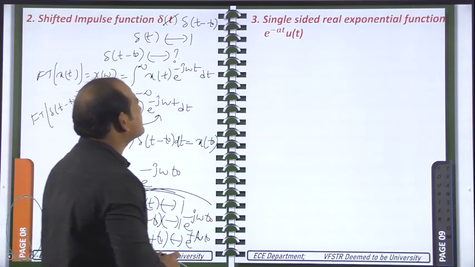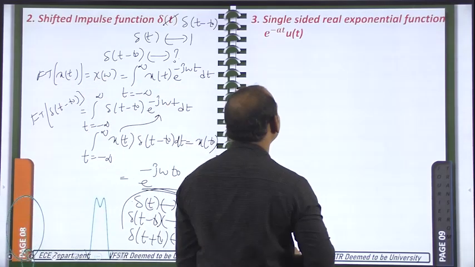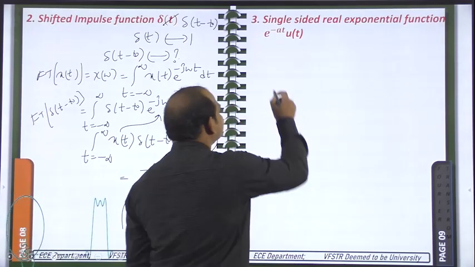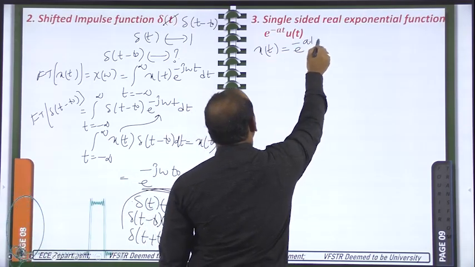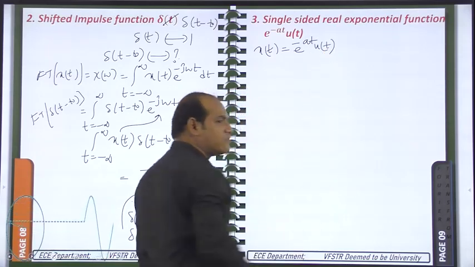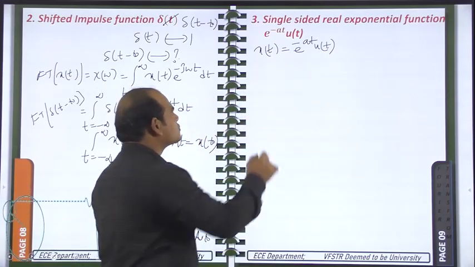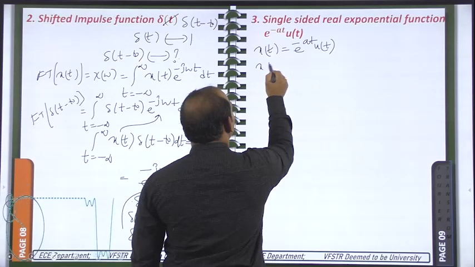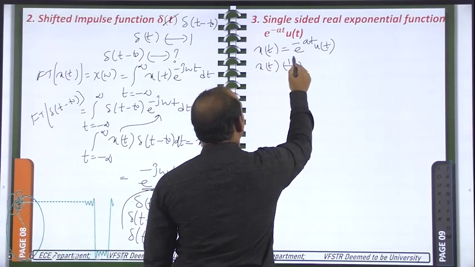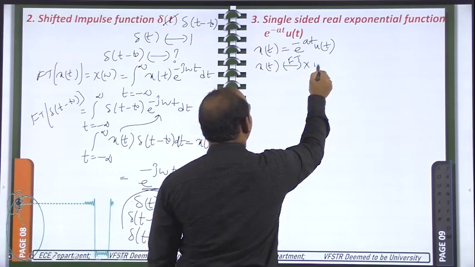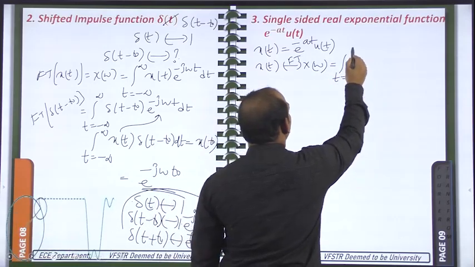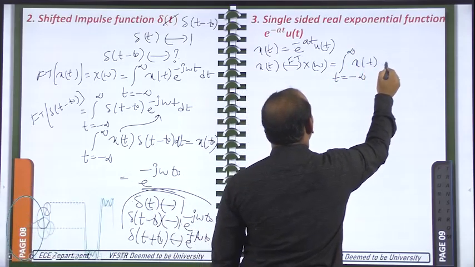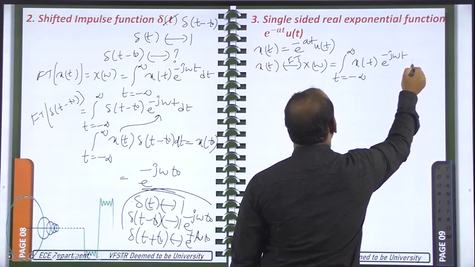Okay, then the single-sided real exponential signal, e power minus at u of t. Now my signal, the time domain signal, is x of t equal to e power minus at u of t. For this one, I need to find the Fourier transform. So I am writing the Fourier transform formula. x of t double-headed arrow, by the application of the Fourier transform, you will get capital X of omega, and that is equal to the integral, t changing from minus infinity to plus infinity, x of t e power minus j omega t dt.